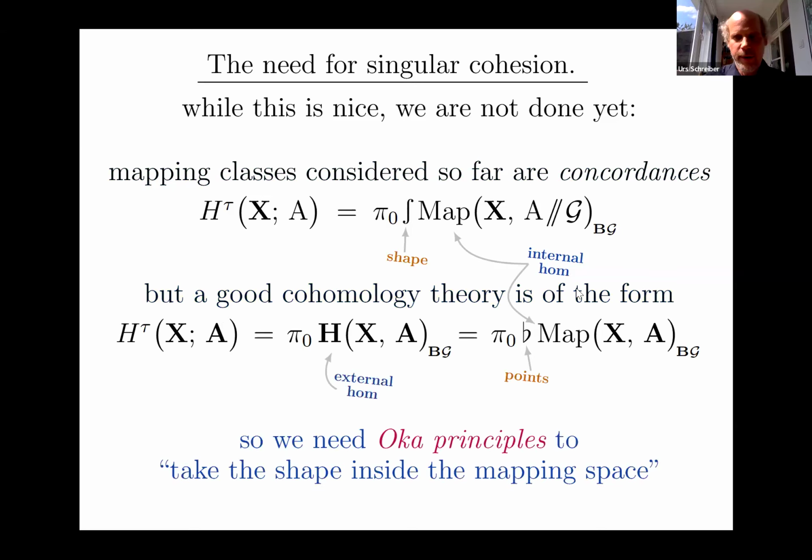So it's not quite in this form yet. The problem is that we're first forming a mapping space here and then applying the shape operation, whereas what we would really want is what in complex analysis is sometimes known as the Oka principle, Oka-Grauer principle. We want to be able to move the shape operation inside. I'll give you examples in a moment, in order to turn our cohomology theory into something that actually looks like this, because it's only in this form that we can continue to add more geometry to the picture by applying cohomology operations in the last argument.